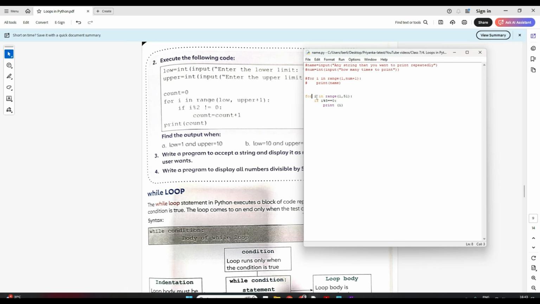Now when i is 5, 5 mod 5 is 0, so it will print 5. Again it goes up, now i becomes 6, and so on, till i comes to 10, this is satisfied and prints. Again for 11, this does not satisfy, so it will not print. So this is a simple program and you have it.